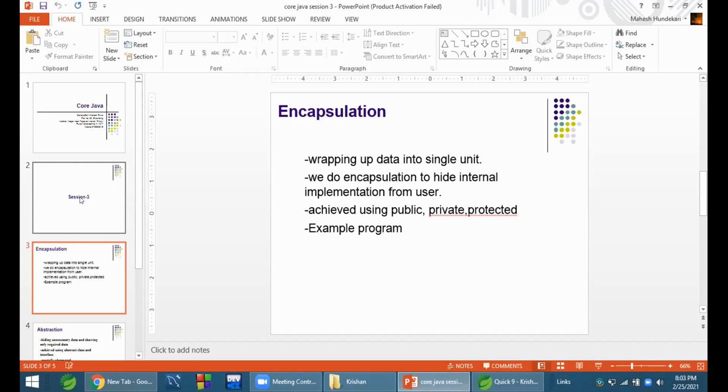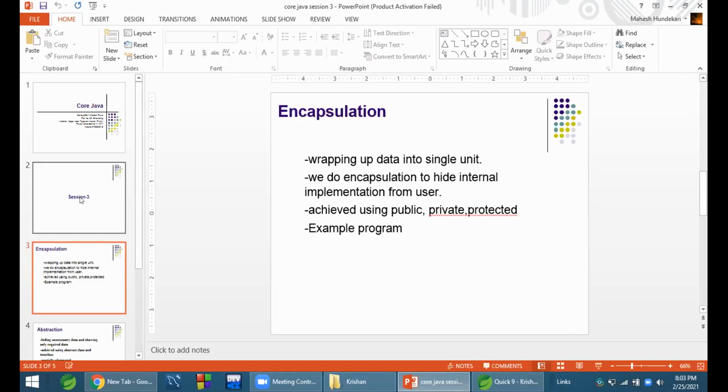Variable 2 and method 1 are bound in a single unit called the private unit. If I say the third variable and second method should be accessed everywhere, I will make them public, and they will be wrapped into a separate public unit.